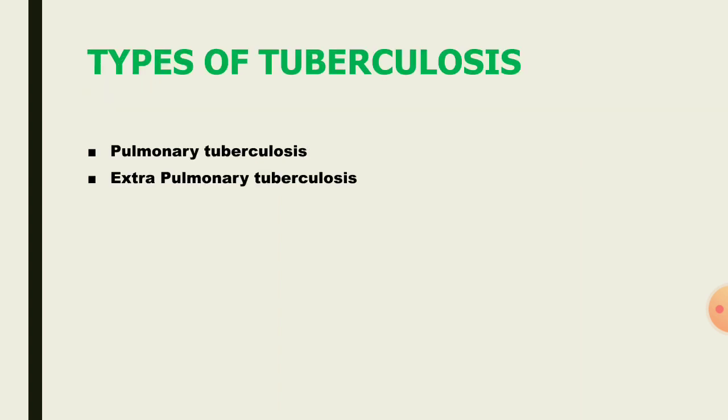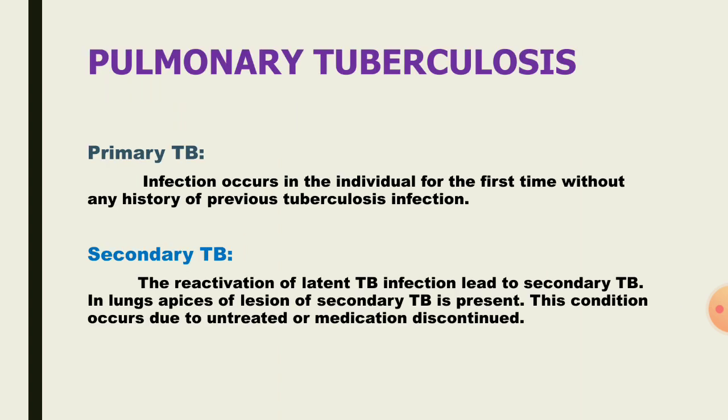Next one is types of tuberculosis. TB is majorly classified into pulmonary tuberculosis and extrapulmonary tuberculosis. Pulmonary tuberculosis is further split into two types: primary TB and secondary TB. Primary TB is defined as when a patient is infected with tuberculosis for the first time. When the person has a recurrent or reinfected TB, it is called secondary tuberculosis.